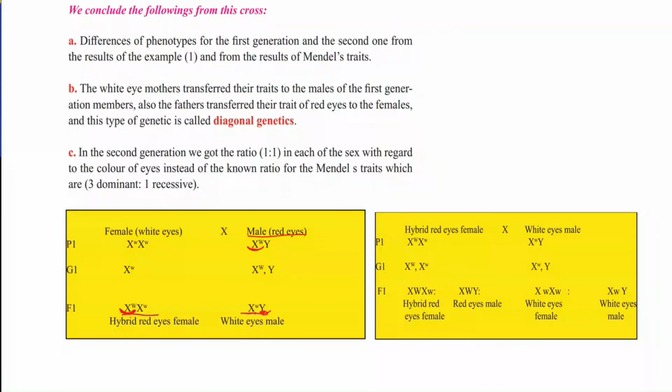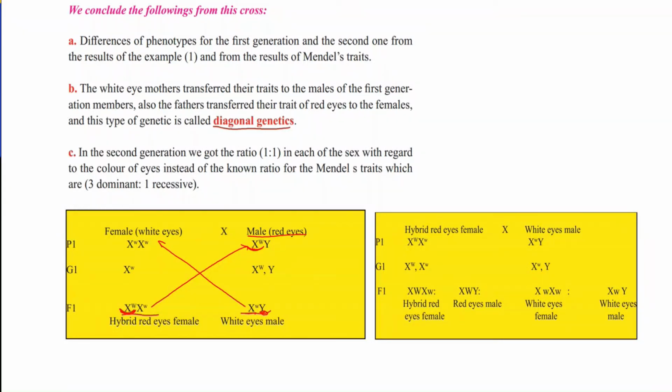So we can say that the eye color of females in the first generation depends on the father, while the eye color of males depends on the mother. They call this diagonal genetics, or in some cases crisscross inheritance. In the second generation, we got the ratio 1:1 for males and females in each sex with regard to the color of eyes, instead of the Mendelian ratio of 3:1.